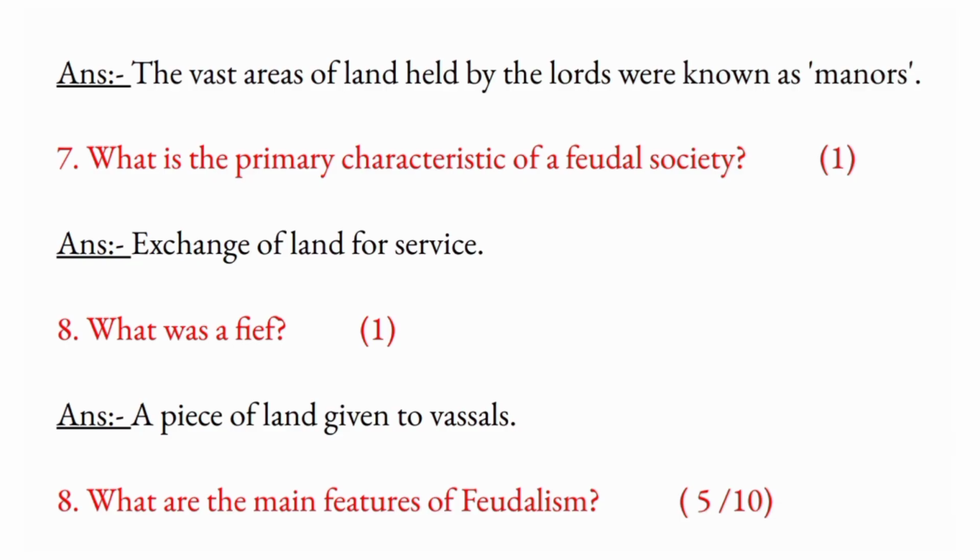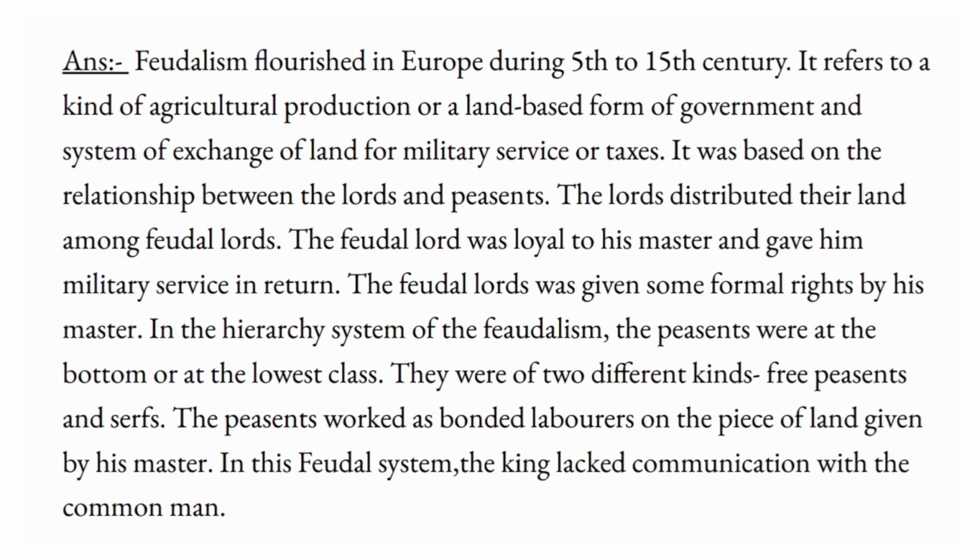What are the main features of feudalism? For 5 or 10 marks. Feudalism flourished in Europe during the 5th to 15th century. It refers to a kind of agricultural production or a land-based form of government and system of exchange of land for military service or taxes. It was based on the relationship between the lords and peasants. The lords distributed their land among feudal lords. The feudal lord was loyal to his master and gave him military service in return.